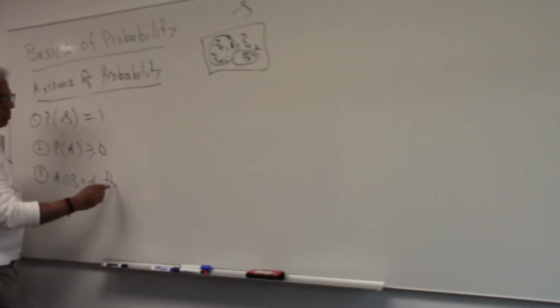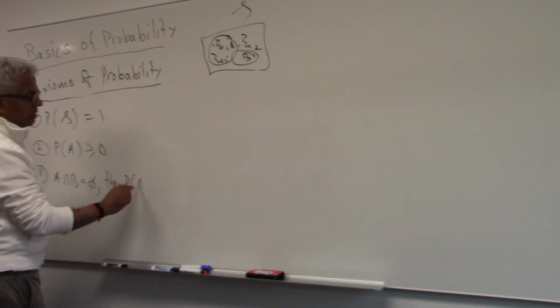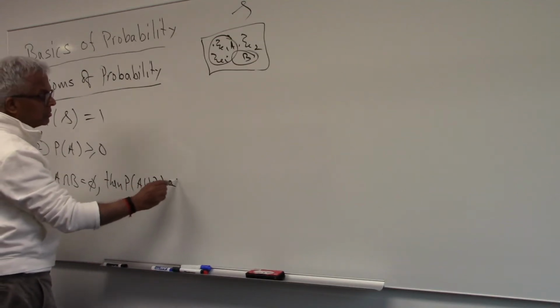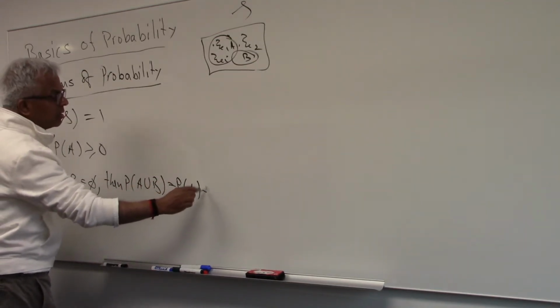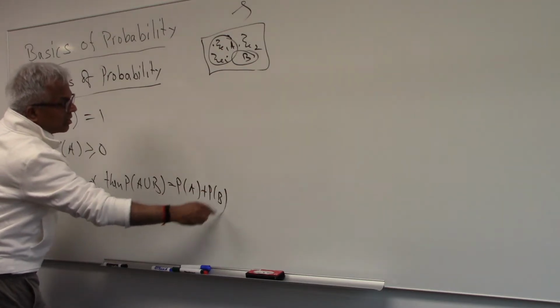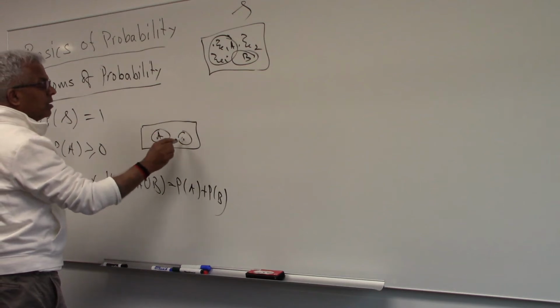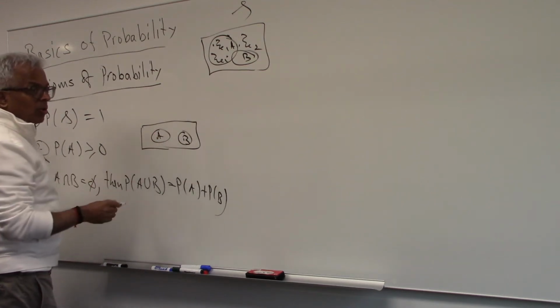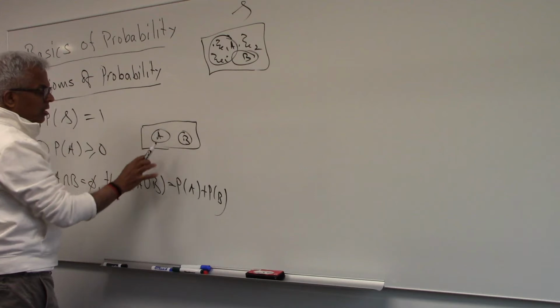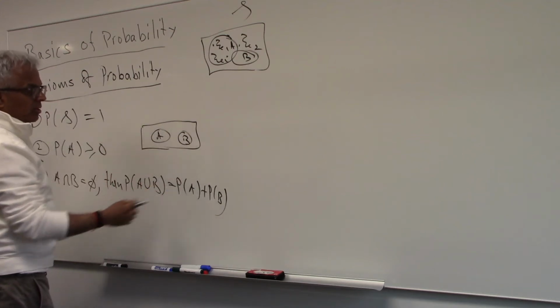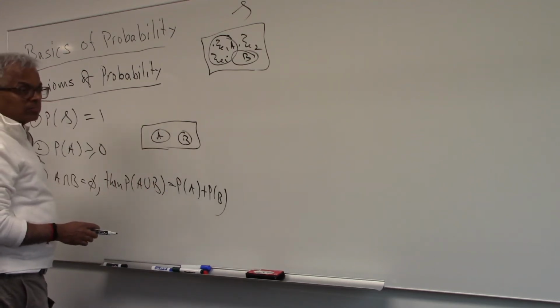The third axiom is if two events are mutually exclusive, in other words, if their intersection is empty, then the probability of their union is the sum of the probabilities. From set theory, you can see clearly this makes sense, because if two events A and B are mutually exclusive, they have nothing in common. So the probability of their union is the sum of the probabilities.